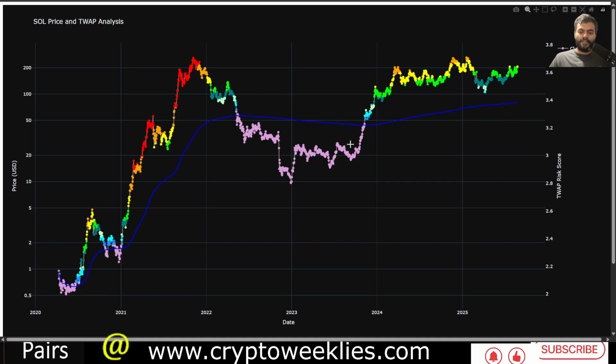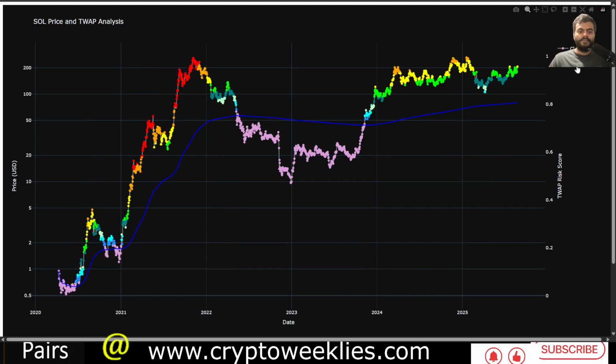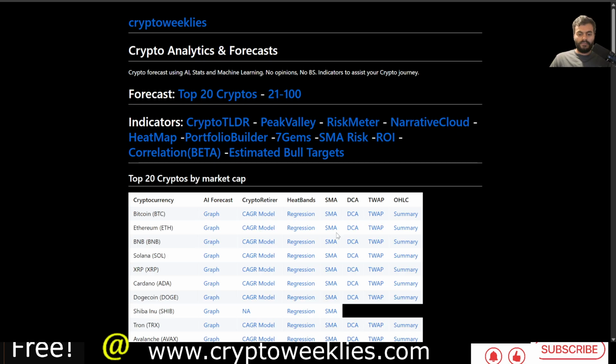So the time weighted average price does have an upward bias, especially since April 2024, from $50 to now about $80, at least growth of more than 50% from that point in time. So where the time weighted average price risk level is right now is at around 66%. Not as high as it was back in March of 2024 when it was 83%, or in November 2024 at 81%. So the time weighted average price based risk model is signaling a decent cool off in terms of the risk levels.